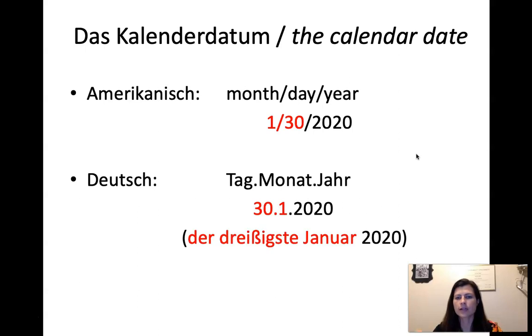The reason that it's more intuitive in German, I think, is because it's actually the way you say it. Der 30. Januar, it's like saying the 30th of January. And so we would say January 30th is sort of the default way to do it. It comes from the way that we pronounce it, right? So January 30th, 2020, that's how you say it. And then in German, you say der 30. Januar, der 30. Januar. So it's just the order that it's said.